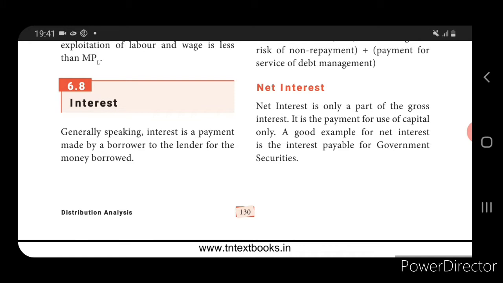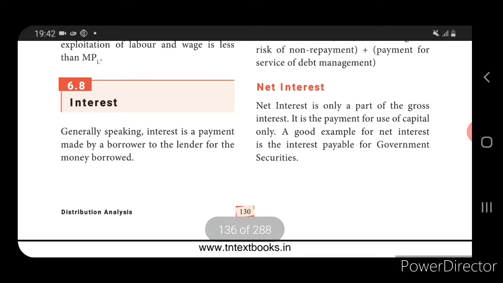Then we saw the residual claimant theory of wages. After the distribution to the three factors, land, then capital, then organization, the last one, the remaining amount which has been kept for the wages, is the remuneration for the labor. Next we saw the marginal productivity theory of wages, that is, equal wages should be paid to labor who has worked equally.